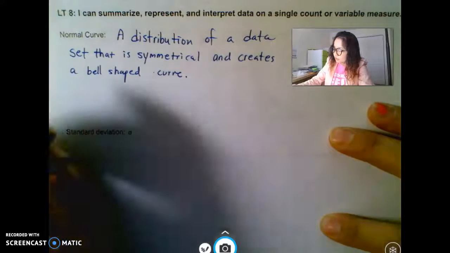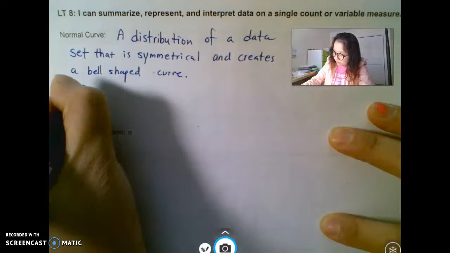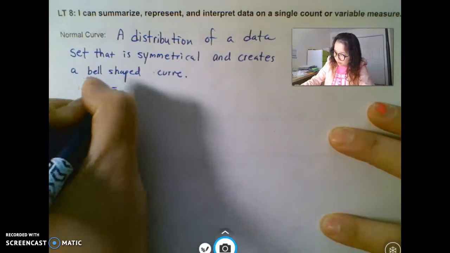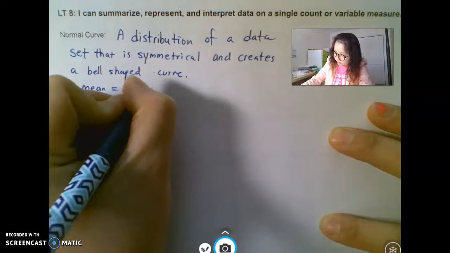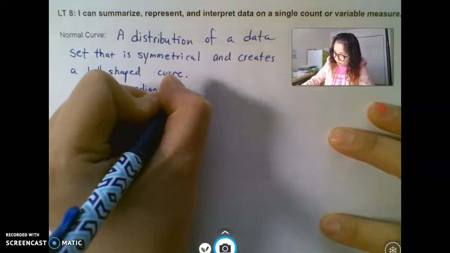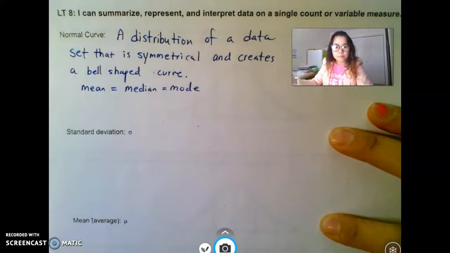And the cool thing about the normal curve is that mean, median, and mode are all the same. I'm sure you've seen mean, median, mode, right? Mean is the average, median is the middle, and mode is most often. They happen to be all the same if it's a bell-shaped normal curve.